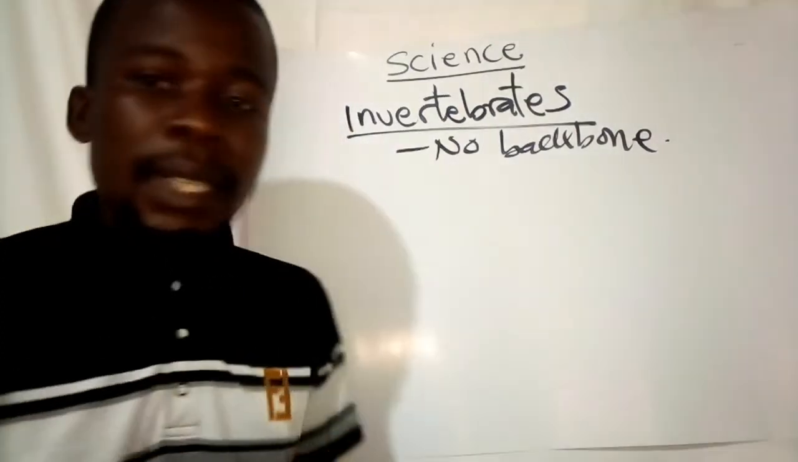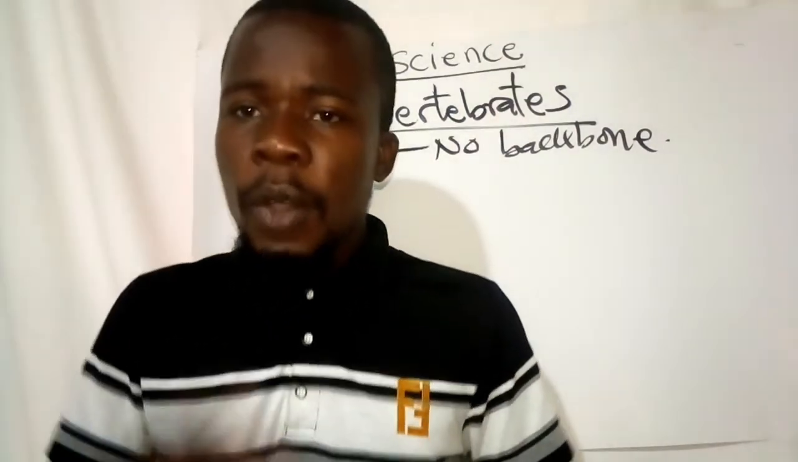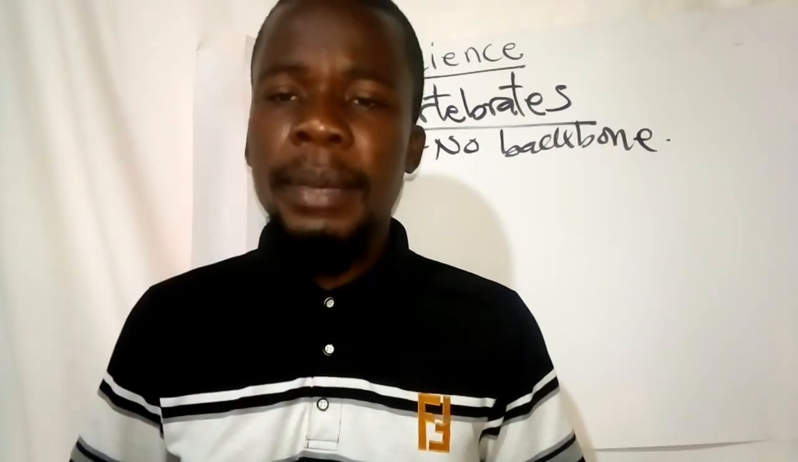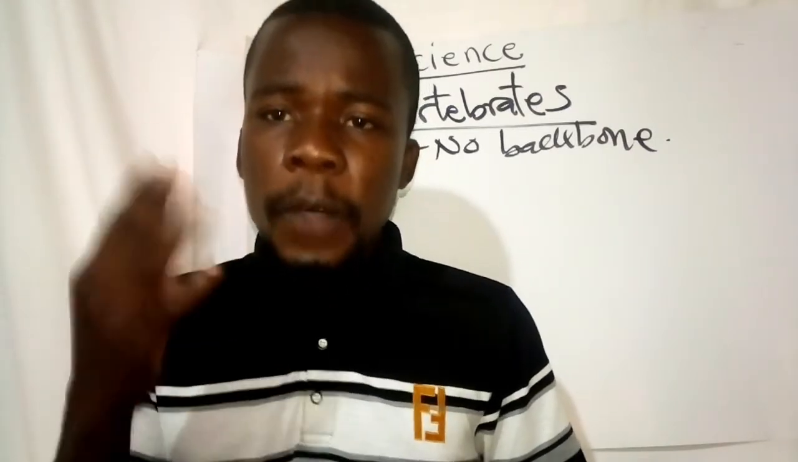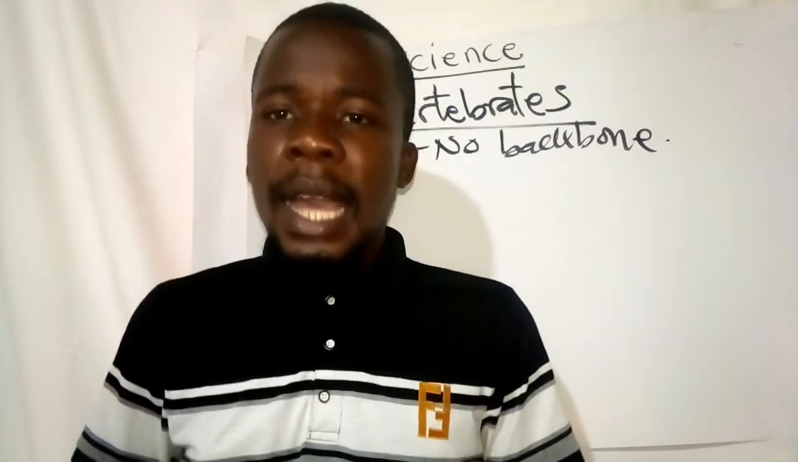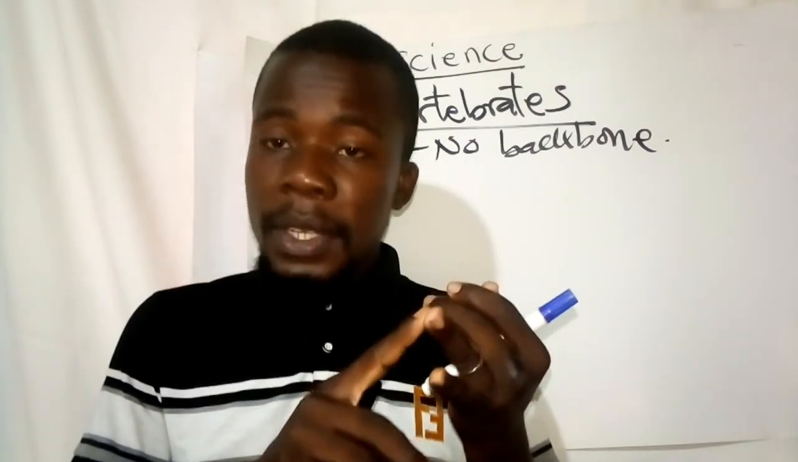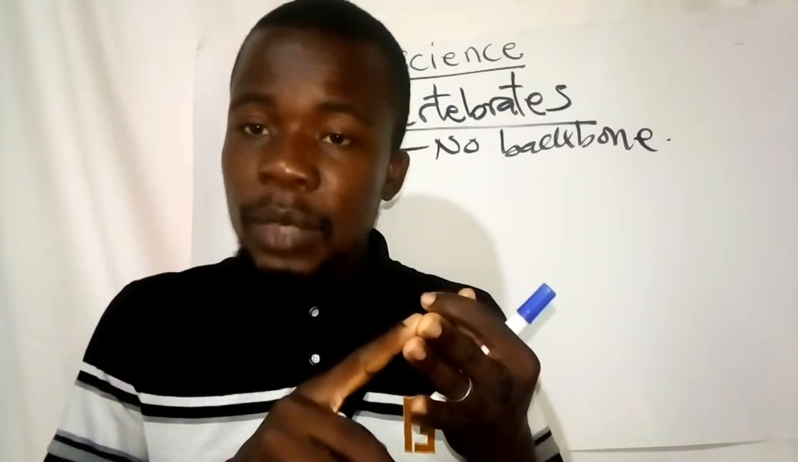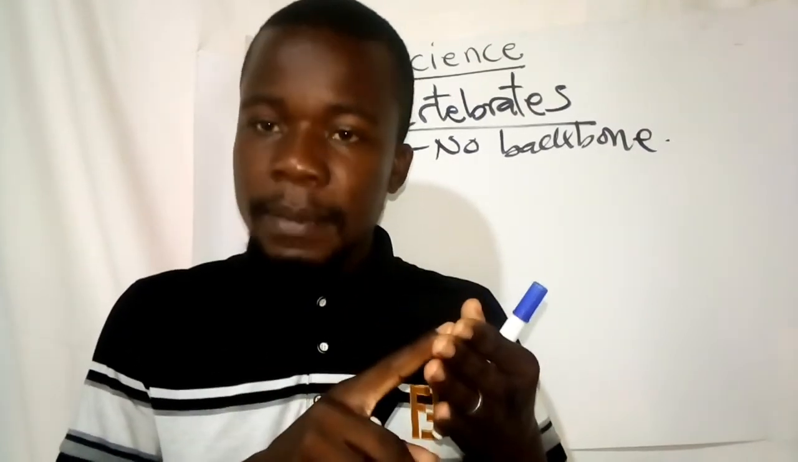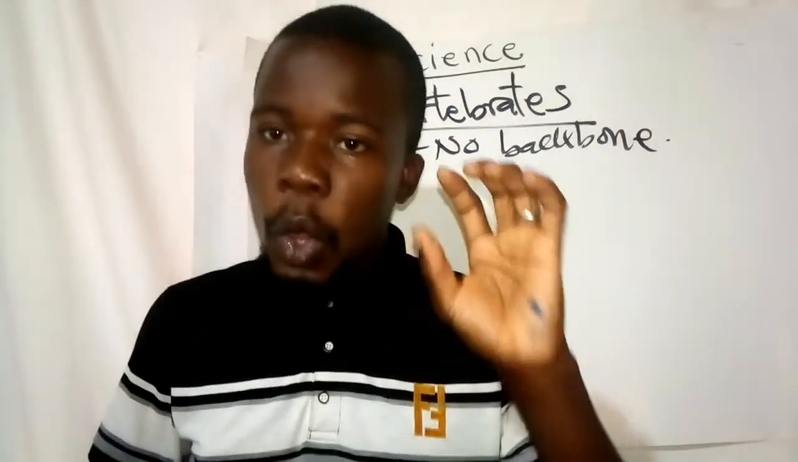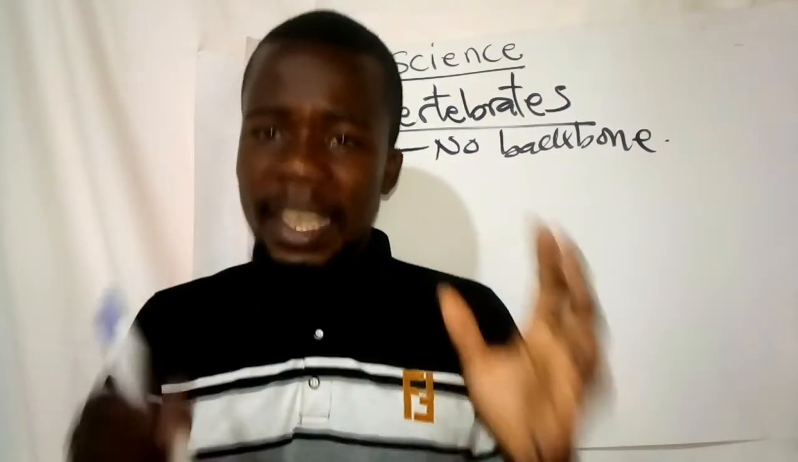These invertebrates can be classified into 4 groups. We have got 4 groups of invertebrates. And these are the protozoa, the worms, the mollusks, as well as the arthropods.